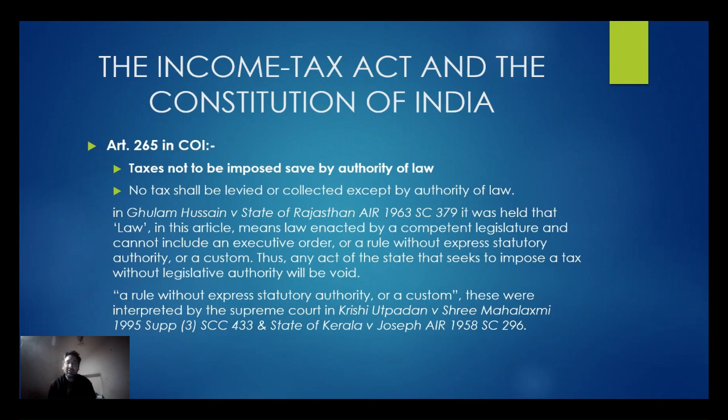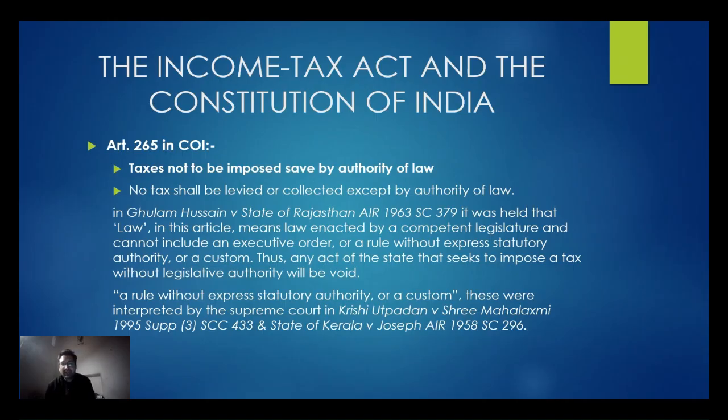I told you in the previous slide that an executive order is not a specific body to levy or collect the tax, or a rule without express statutory authority or a custom. Thus, any act of the state that seeks to impose a tax must come from the legislative authority only. Without legislative authority, this tax shall be declared void.